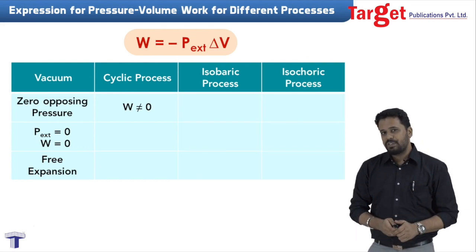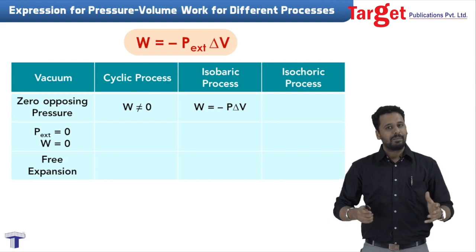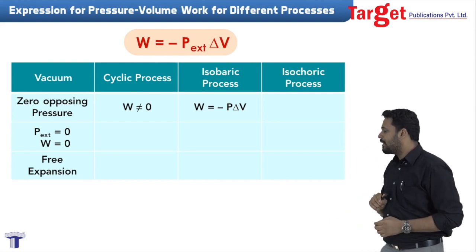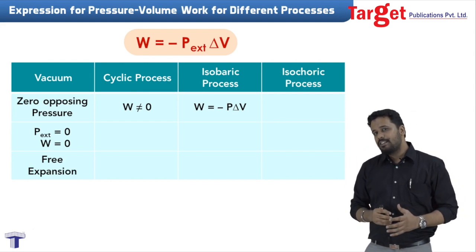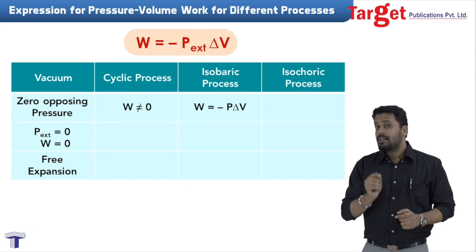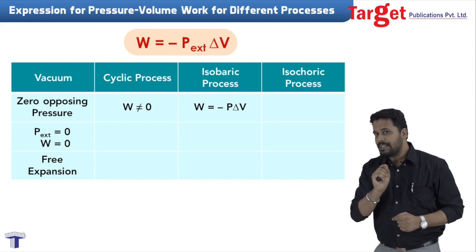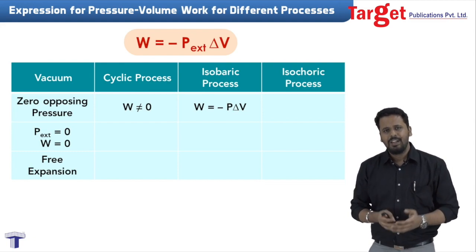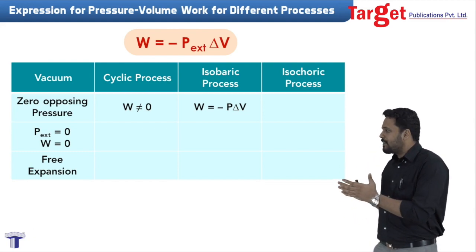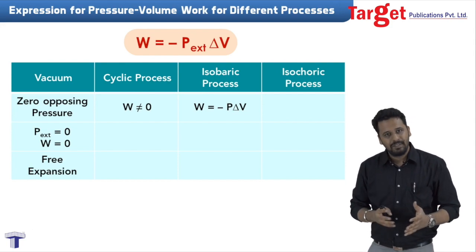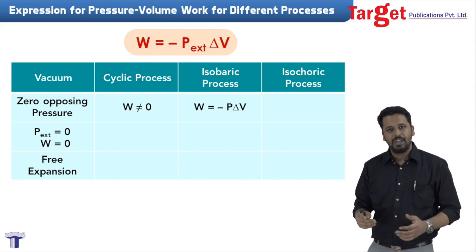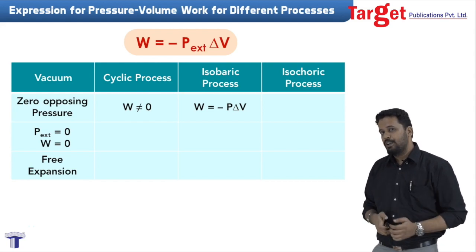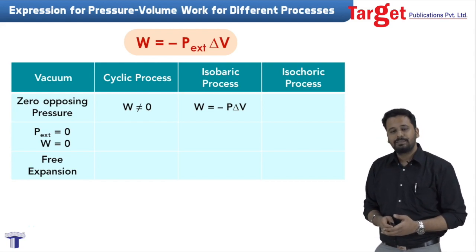In isobaric process, our formula remains the same, because if you take a look at the formula, work done is minus P delta V. Volume is changing. You can see delta V in the formula. So volume is changing, but the pressure is not changing. So we have anyway considered this as an isobaric process where the pressure does not change. So the formula remains the same for isobaric process.